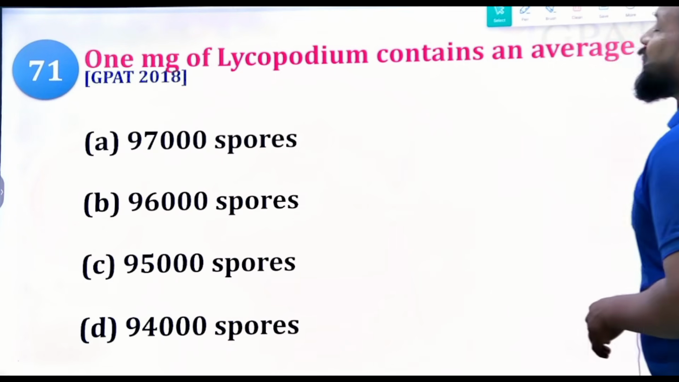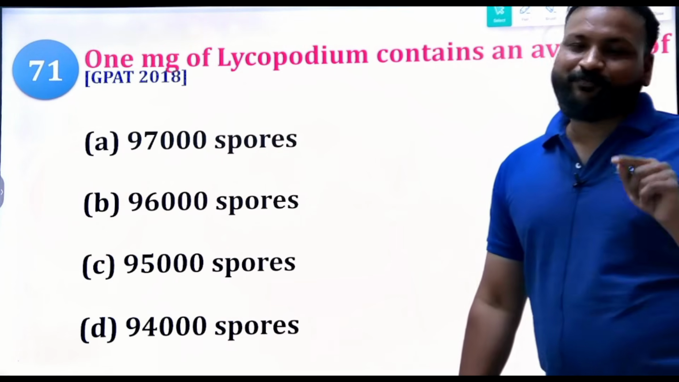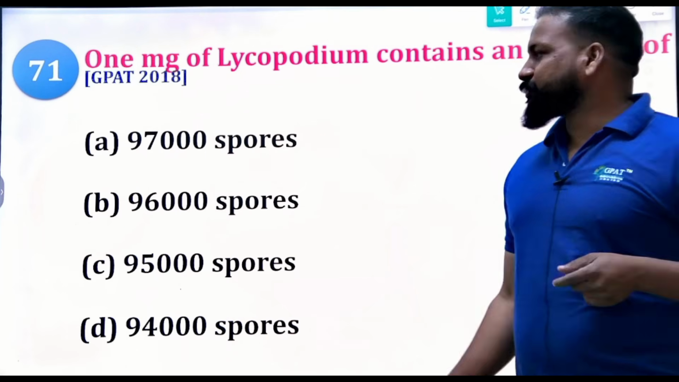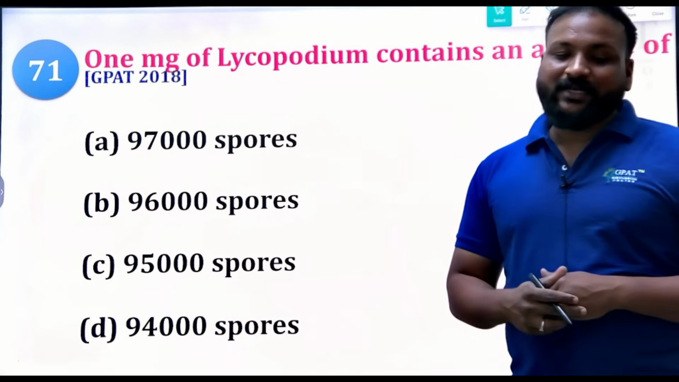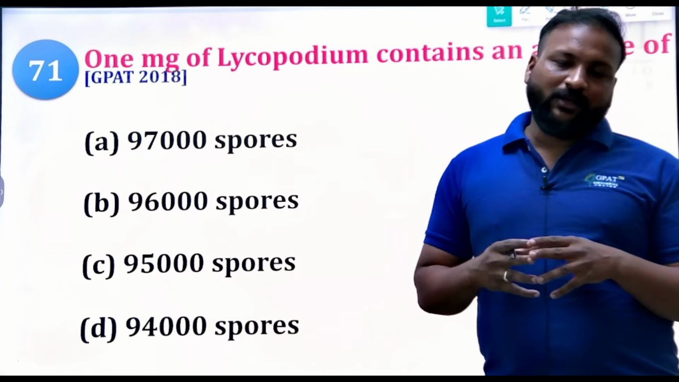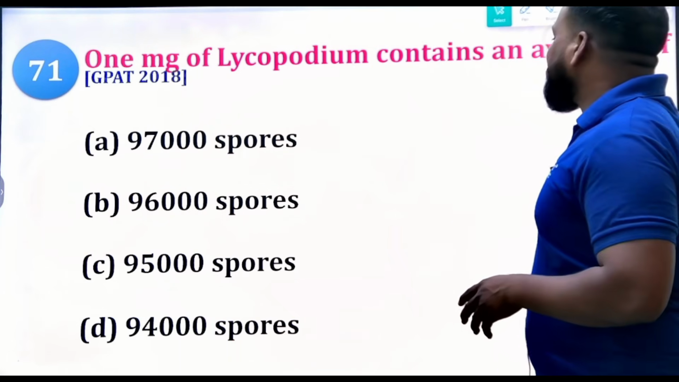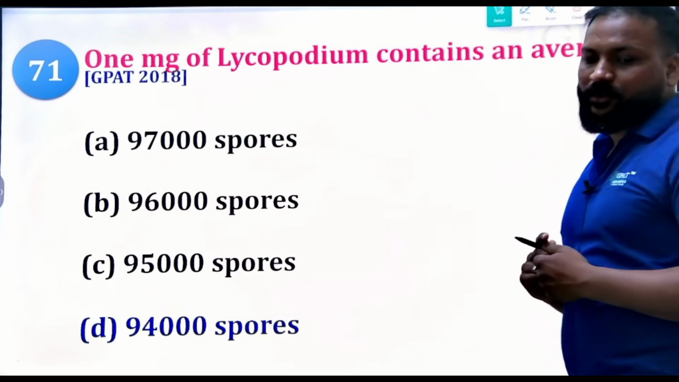Next, 1 mg of lycopodium spore powder contains an average of how many spores? The options are 97,000 spores, 96,000 spores, 95,000 and 94,000. You should remember this figure for lycopodium spores as well. So undoubtedly 94,000 spores can be seen in 1 mg of lycopodium powder.